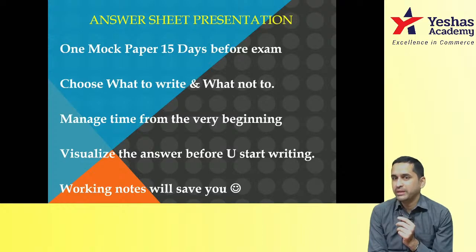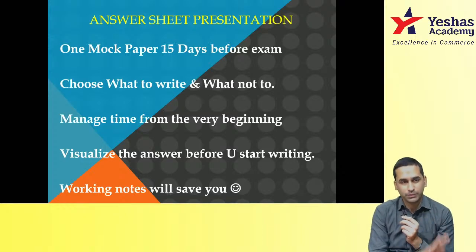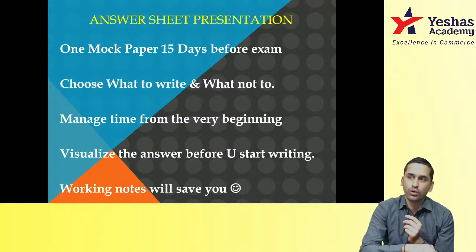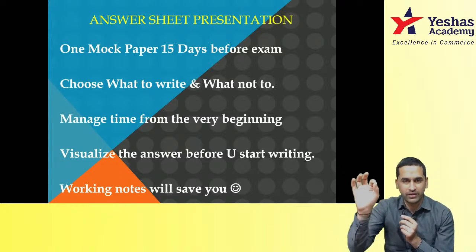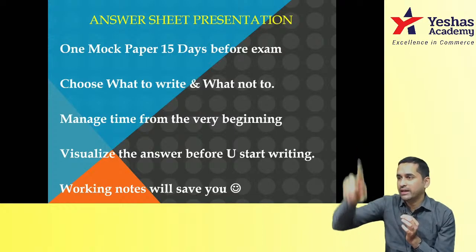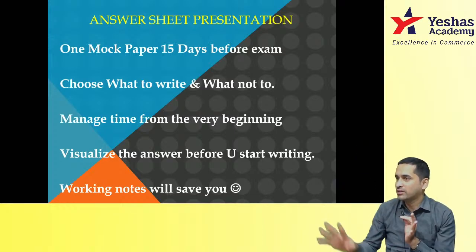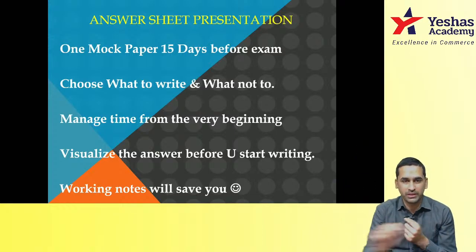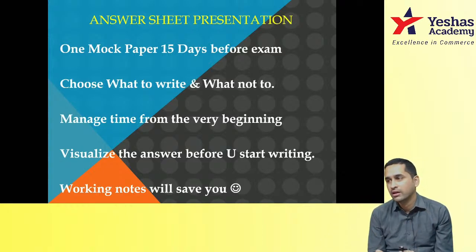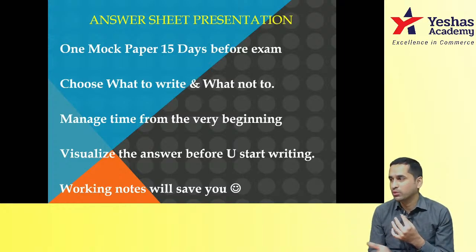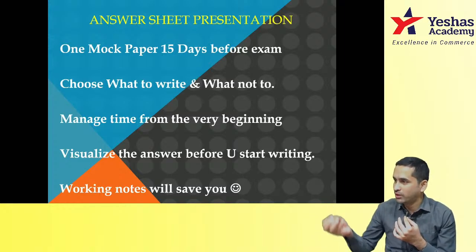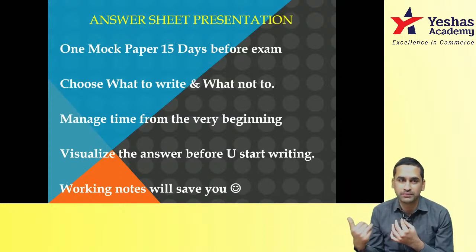Therefore, from the beginning, ensure you are keeping the speed in mind. Don't go very slow. So many students have this problem. First question, very neat, very clean, very slow. Line after line, double underline, box, answer tallied, so happy, so many underlines, everything. 45 minutes gone in one sum. This won't help. And what will happen to your last page? Forget line, pencil, scale. You will not be able to write the answer also properly.